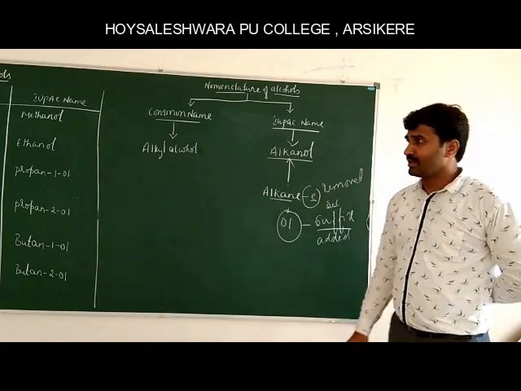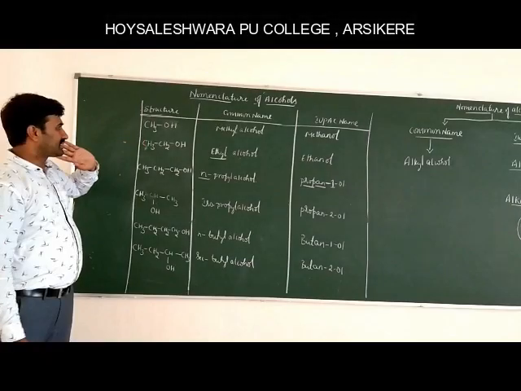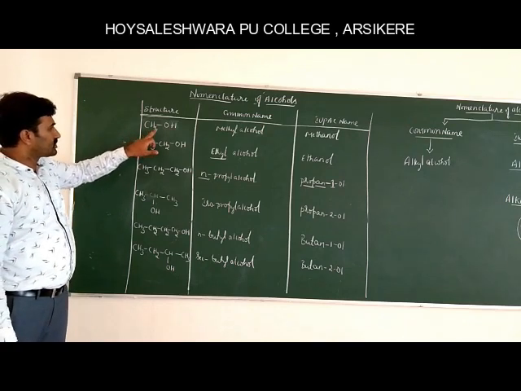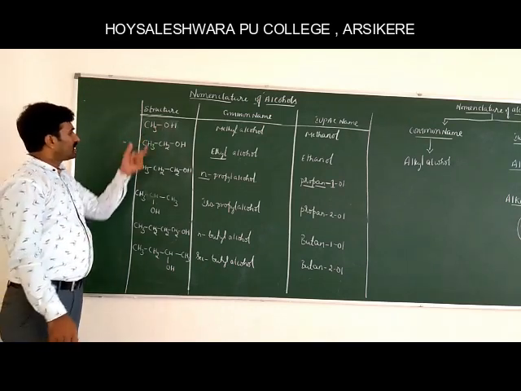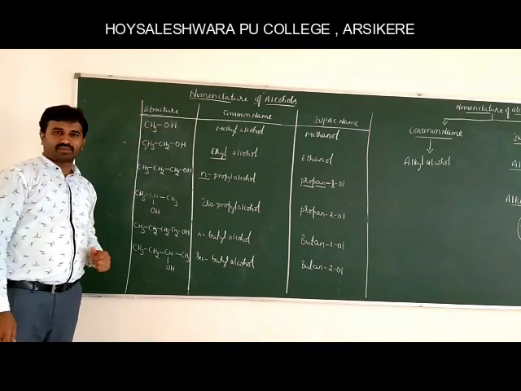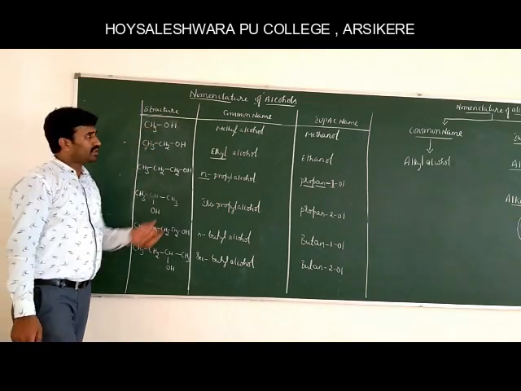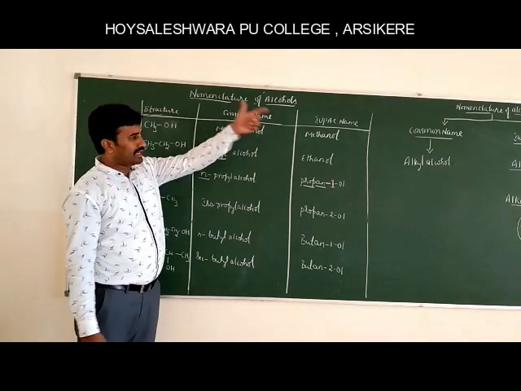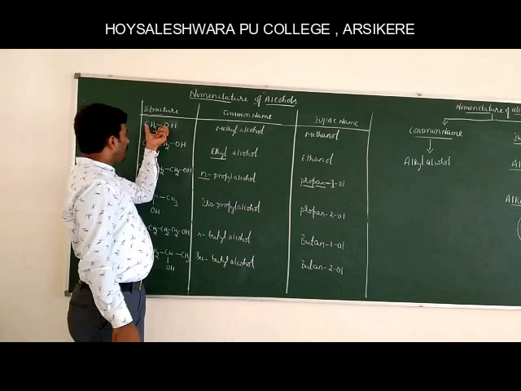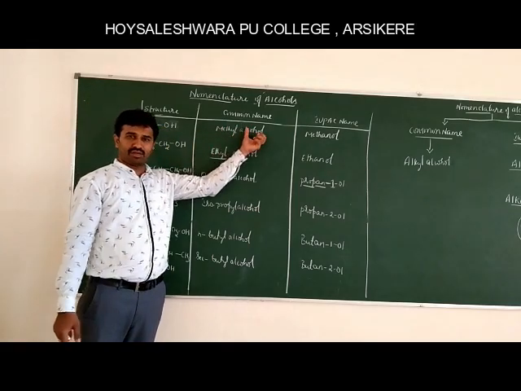So let's see some examples. The first one is CH3OH. The CH3 group is called the methyl group. In the common name system, as I said earlier, it is named in the form of alkyl alcohols, so this is called methyl alcohol.